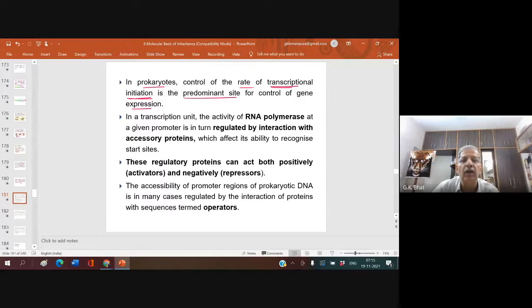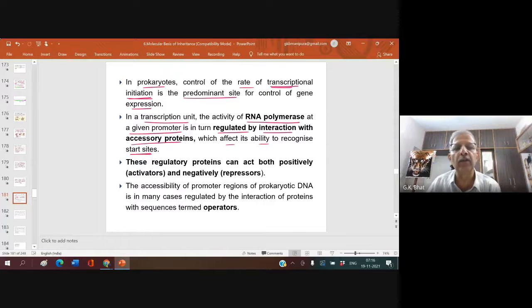In a transcription unit, the activity of RNA polymerase at a given promoter is in turn regulated by interaction with accessory proteins, which affect its ability to recognize the start site. A transcription unit means a structural gene, along with the promoter at one end, and on the other side a terminator, and also a UTR at the 5' and 3' ends. All these together form a transcription unit.